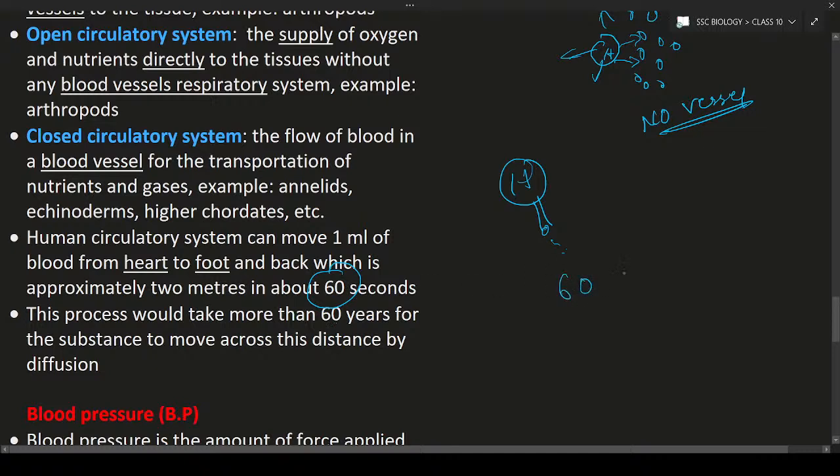With the help of only diffusion, transportation is highly impossible in multicellular organisms. So this is about transportation.